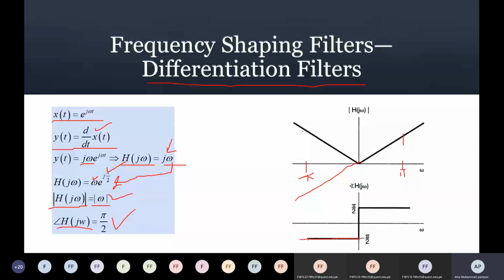So from minus infinity to 0, it is minus pi by 2, and because there is a shift in the amplitude of the signal from minus to plus, there must be a shift in angle. So minus pi by 2 plus pi is pi by 2. So then we get a constant phase, right?